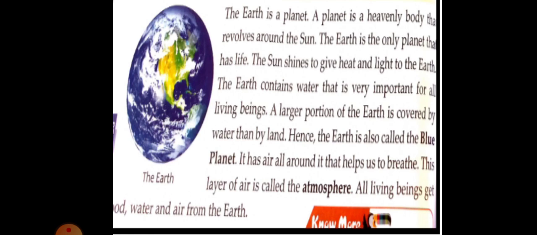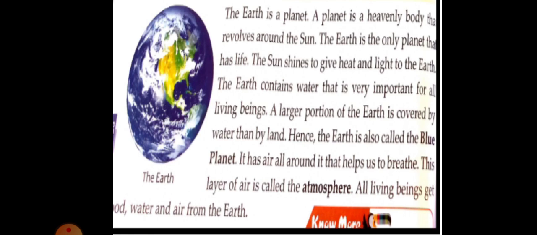Now, the second time, I will read the paragraph and I will explain what it says. Now attention here. The earth is a planet. A planet is a heavenly body that revolves around the sun. Who revolves around the sun? Earth. The earth is the only planet that has life. The sun shines to give heat and light to the earth. The earth contains, what does the earth have? Water. That is very important for all living beings.